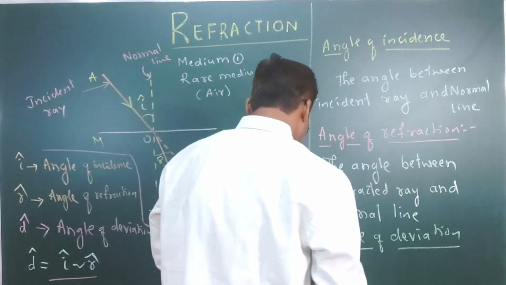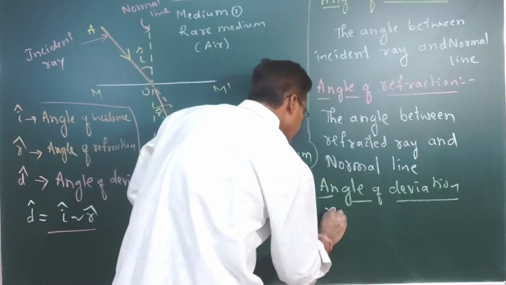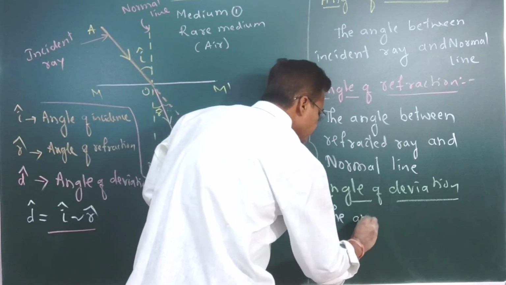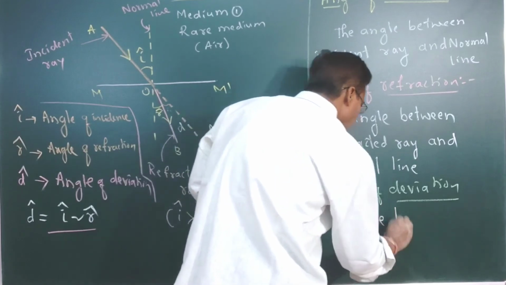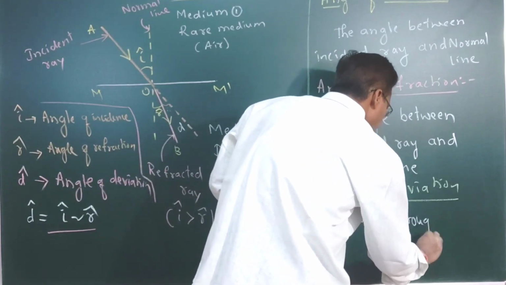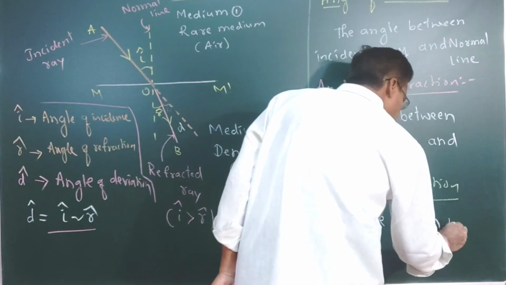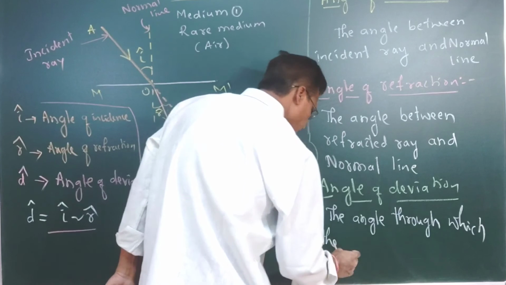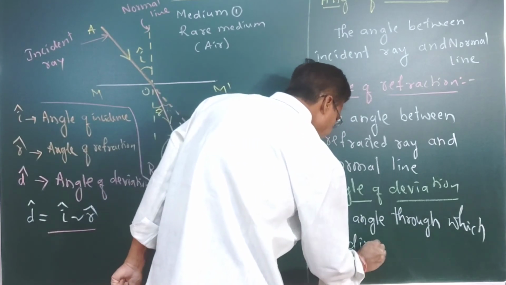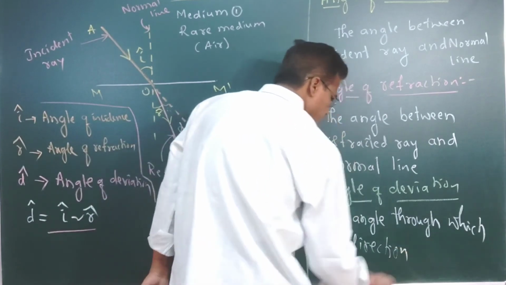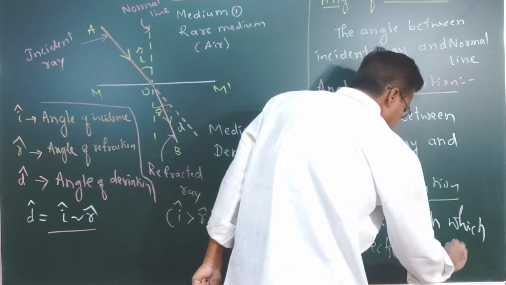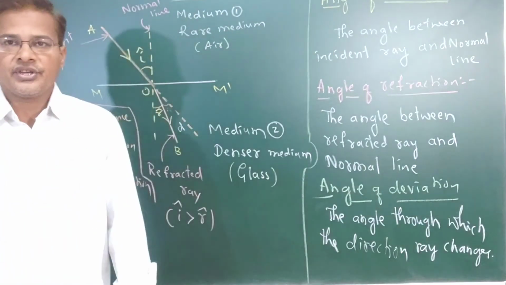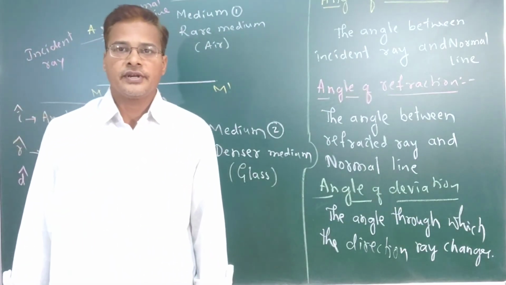So angle of deviation means we can write down: the angle through which the direction of the ray changes is called the angle of deviation.